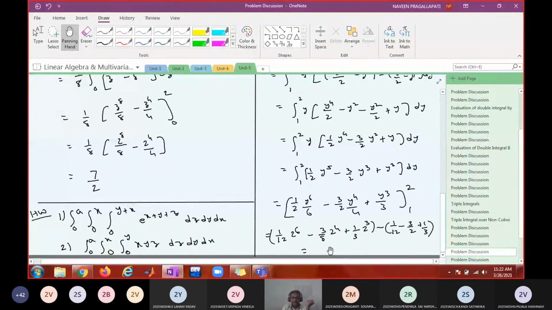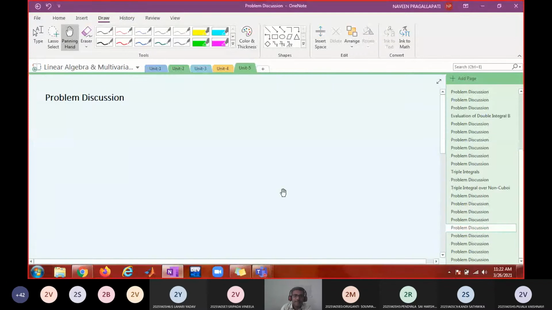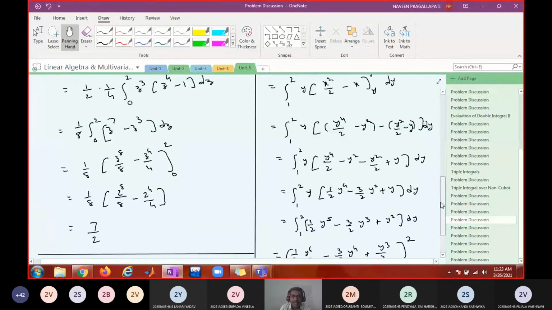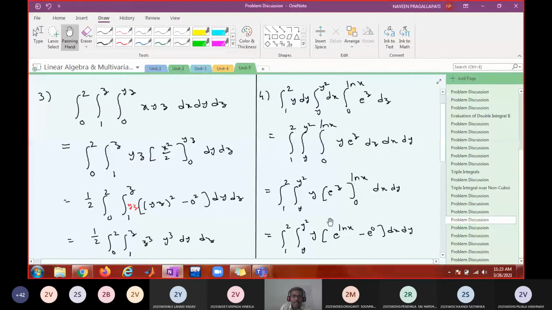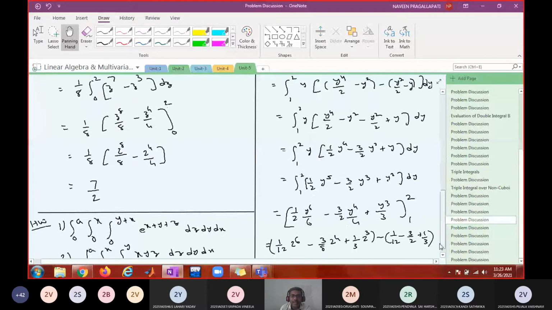So if anyone has the answer for this, let me know now. Shall I proceed? 53/12. I don't know, still it is not matching. At least two of you should get the same answer. If it is not matching with my answer, so far no two answers are same. Okay, take the next problem. It's only an algebraic simplification. After doing all this hard work, you should not make any mistake in simple algebra.